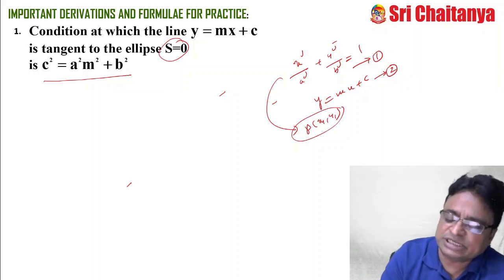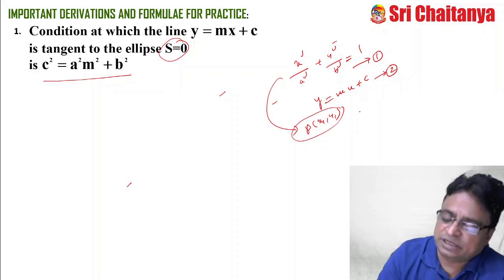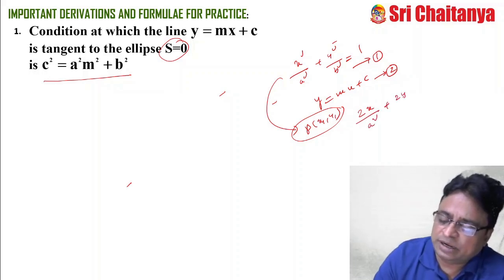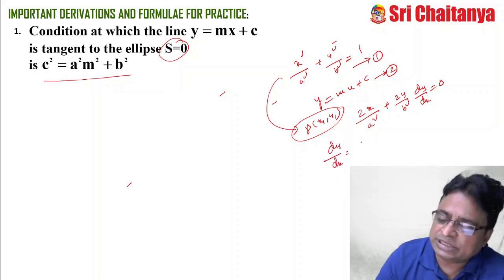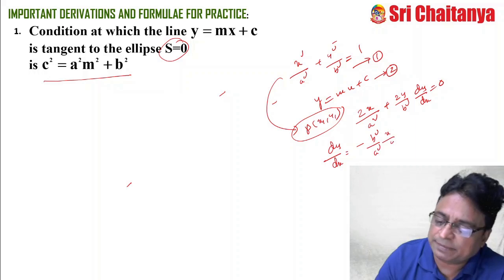For that, now I am differentiating equation 1. That means 2x by a square plus 2y by b square into dy by dx equal to 0. So dy by dx equal to minus b square by a square into x by y.